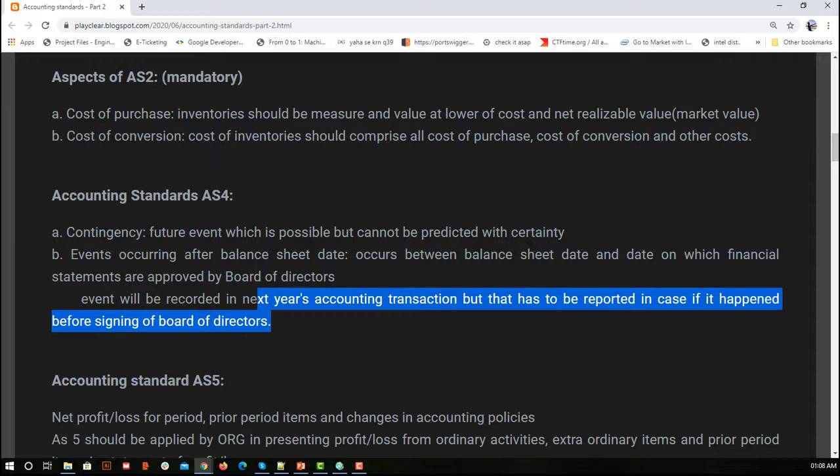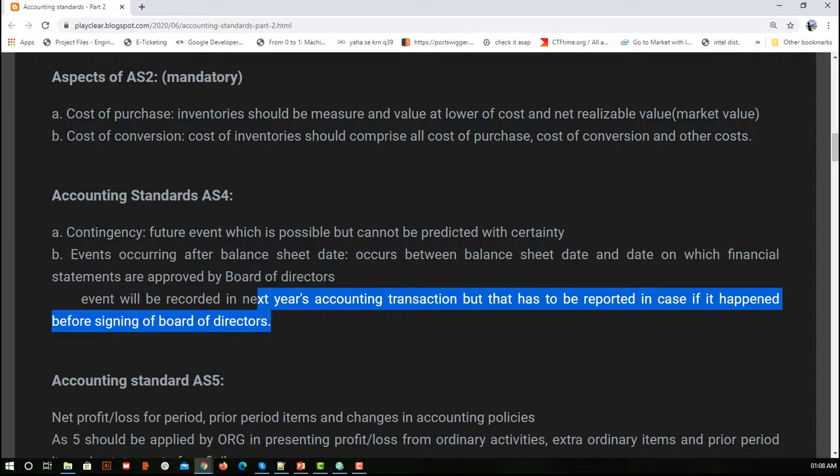So within those three months, if something happens, for suppose in the month of May something wrong happened, a flood came, or COVID came, so business is not working. COVID was not predicted. So in that case, you should not consider this, because something that happened in May should be recorded as part of the next financial year, right?